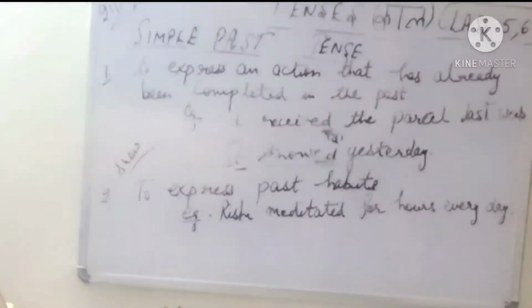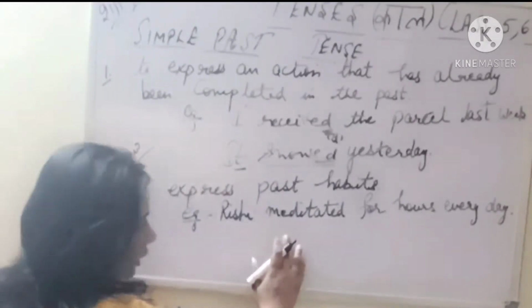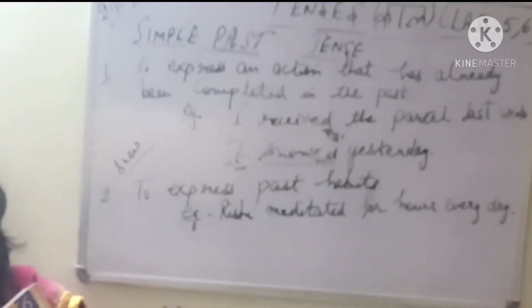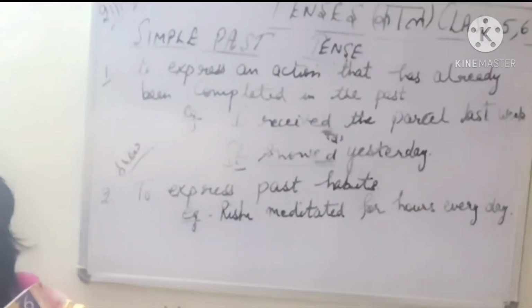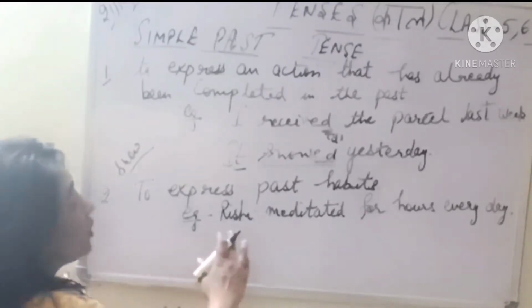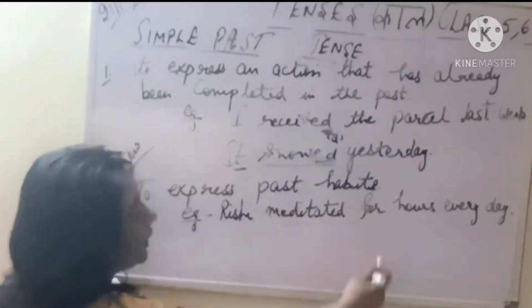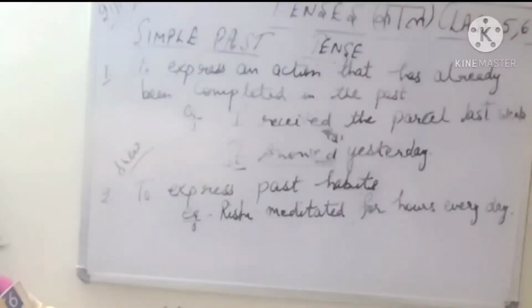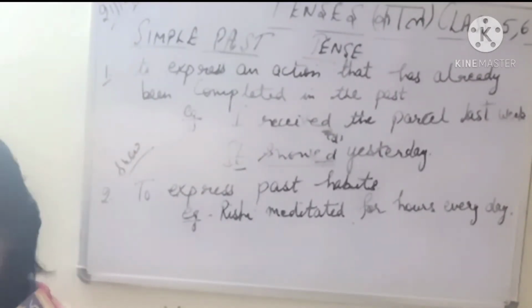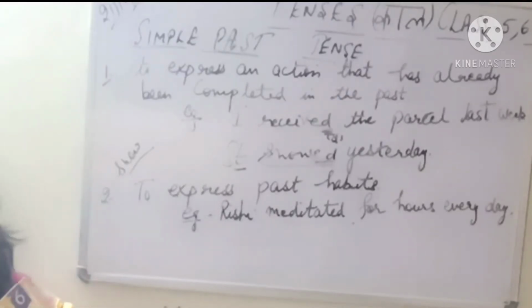So if there is a sentence, let's assume कि when Rishi was a child, he meditated for 2 hours every day. So we are talking of his childhood, his past, you can say time, his past tense we are talking of, उसके पुराने समय की बात कर रहे हैं. When he was a child, Rishi meditated. Now this is your past tense in the second form of verb has been used. Actual verb is meditate. काम किसका हो रहा है, एक्शन वर्ड यहाँ पे क्या है, meditate, लेकिन हमने इसको second form में change करना है, so we will write ed.